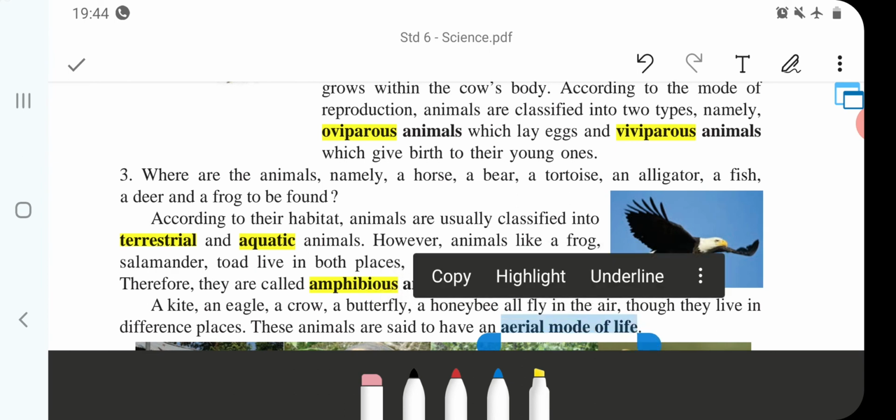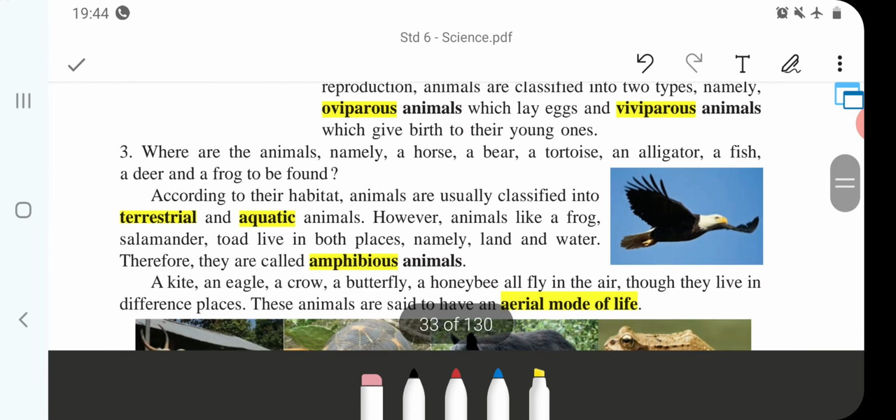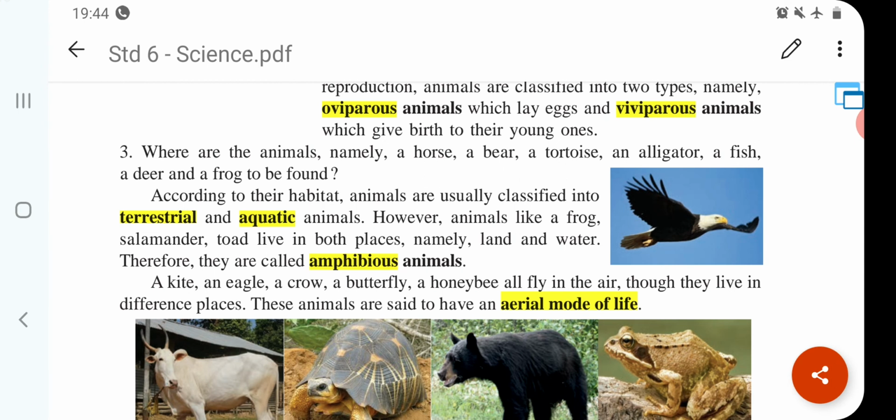So, children, what do we mean by terrestrial? The animals that live on land, for example human being, dog, cat, etc., are called terrestrial animals. Second one, aquatic animals. Animals that live only in water are called aquatic animals. Example, fishes.